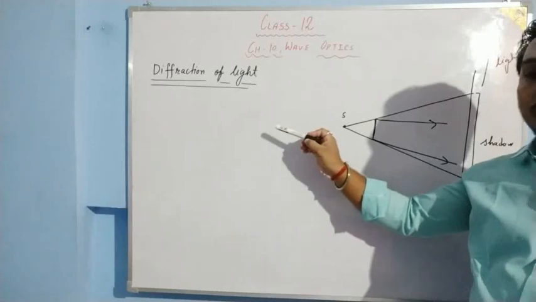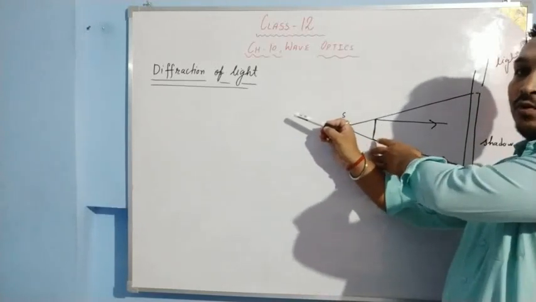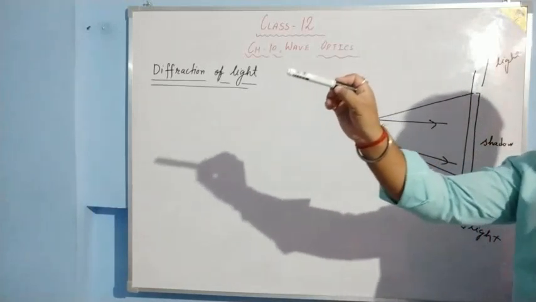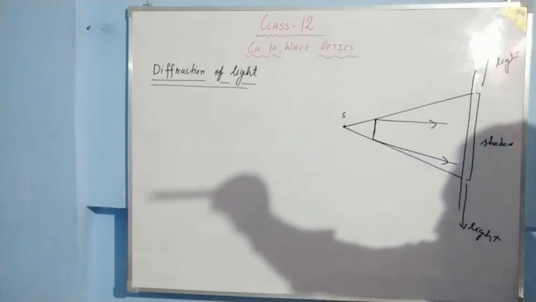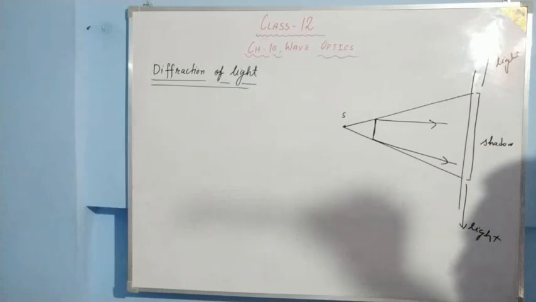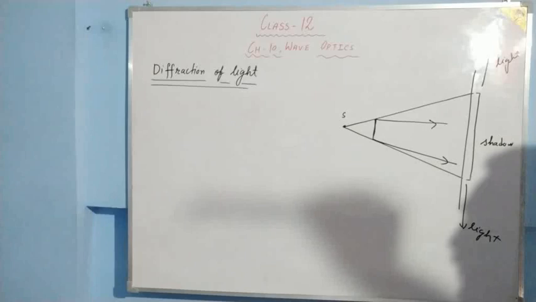Yes, the shadow. The distance between the marker and the board is less. Now what happens if I increase this distance? The shadow becomes blur. And now it goes like this. As you can see, almost the shadow is gone. What I have done is increase the distance between the obstacle and the screen. Now you can see on this board, in the shadow region also we have some light, and this bending of light is called diffraction of light.